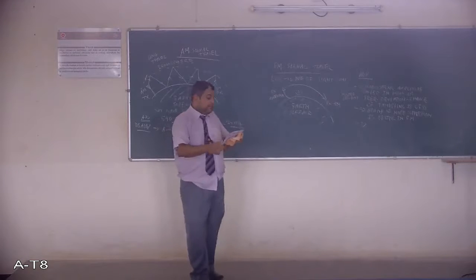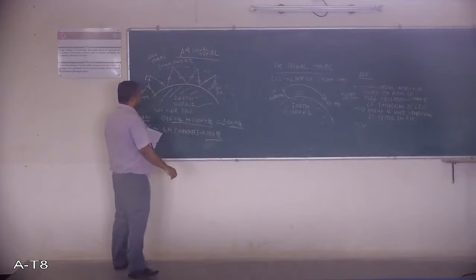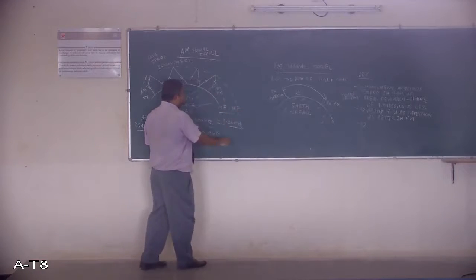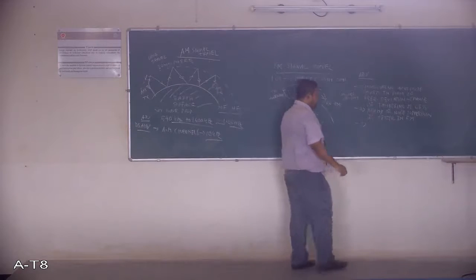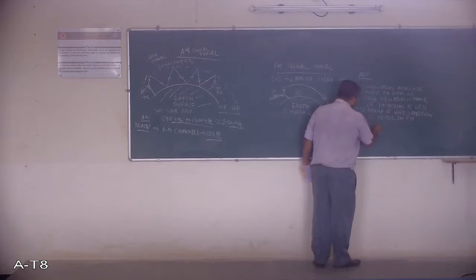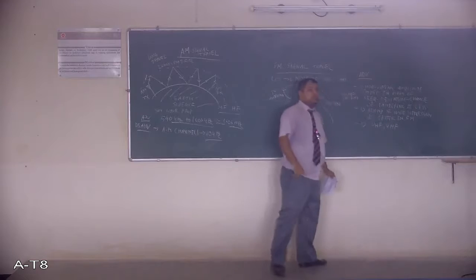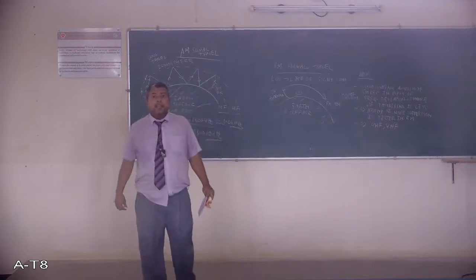Point number 3, AM operates in MF and HF. It is operating in medium frequency or high frequency, given by MF or HF. But FM acts in ultra high frequency and very high frequency. So the frequency range of FM operation is much higher than AM operation.